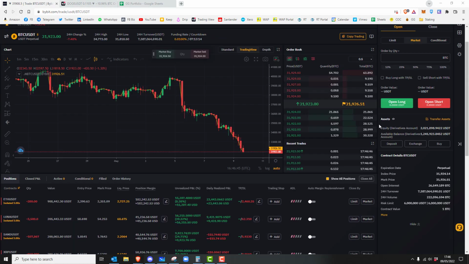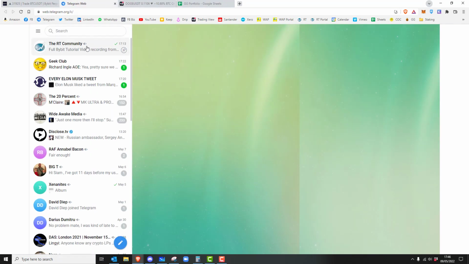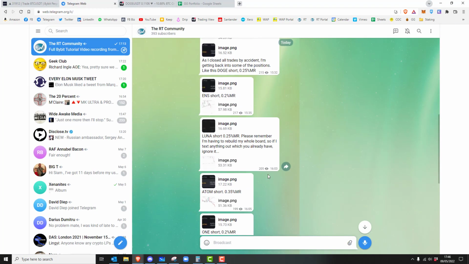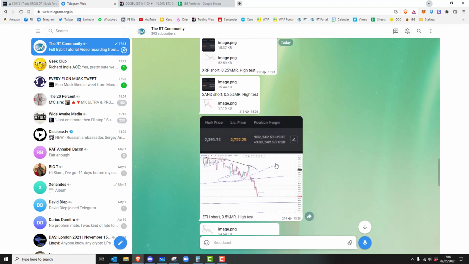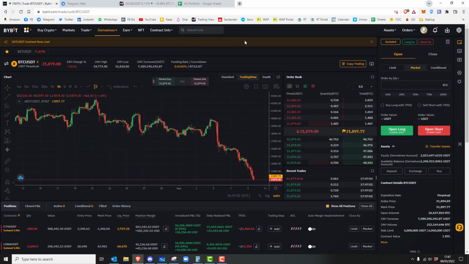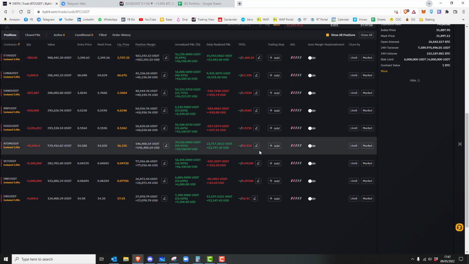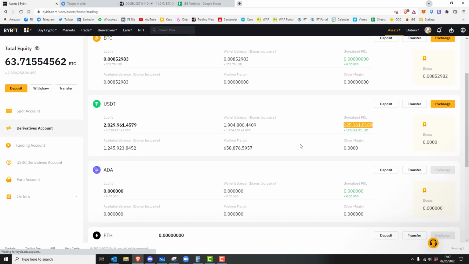So as I left it, I didn't have any trades because I stupidly made that error of closing all trades at market. But as you can see, around 4 o'clock, I started rebuilding my board of trades. And as it stands right now, those trades are nicely in profit. If we go to the derivative account and back up to a nice level, it's 125k up just on the new trades. It would be a lot higher if I didn't close all my original trades.